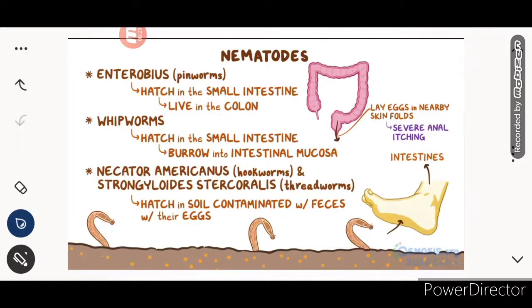The whipworms burrow in the intestinal mucosa. Necator americanus, the hookworms, and Strongyloides stercoralis, the threadworms, hatch in soil contaminated with feces containing their eggs. So these are also such organisms. Okay, hookworms and threadworms are basically the same: if you walk on contaminated ground, they will also cause the same type of infection. So pinworms, hookworms, threadworms, whipworms, and roundworms are all nematodes.